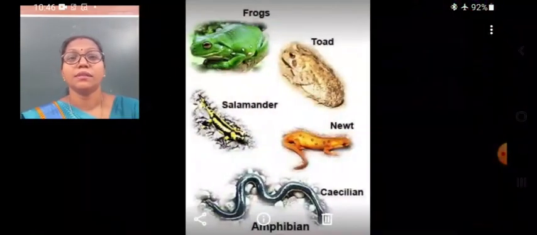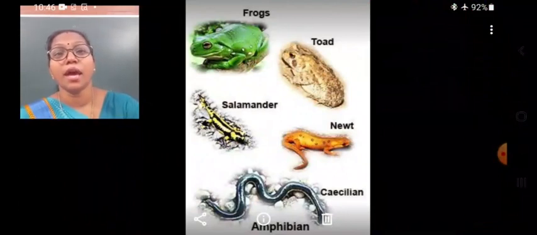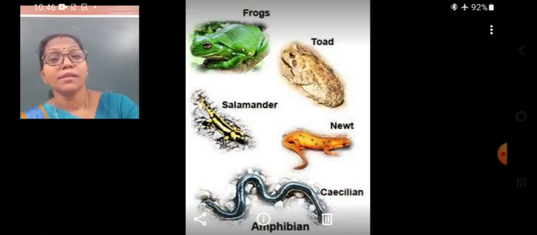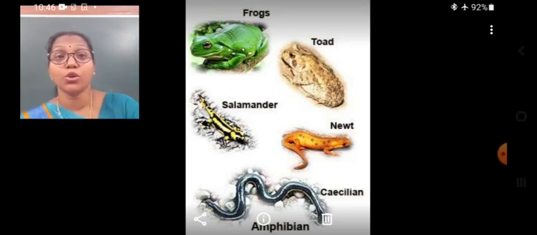Now students, the last category of animals are the amphibians. The amphibians are the animals that can live in water and also on the land. In their life cycle, the amphibians show three types of respiration. There are three organs of respiration. For example, the frog is an amphibian, frogs and toads.